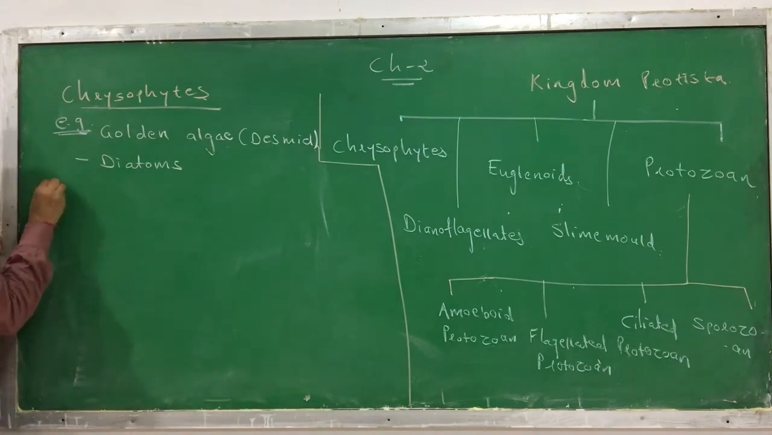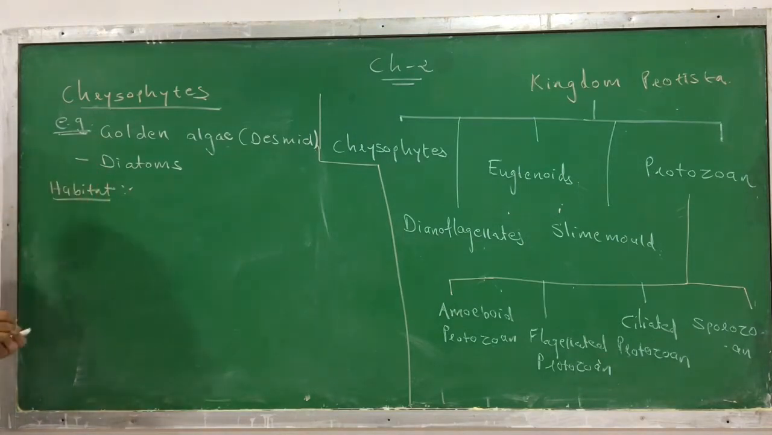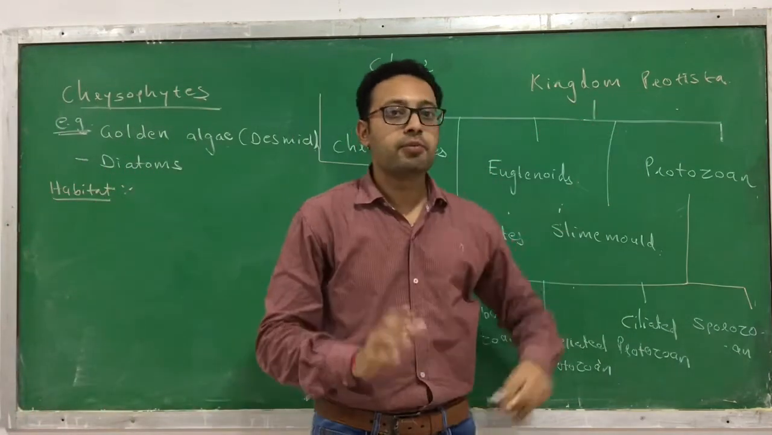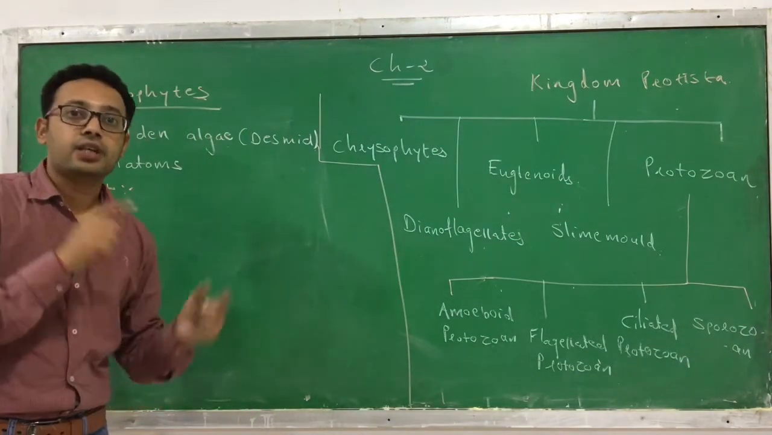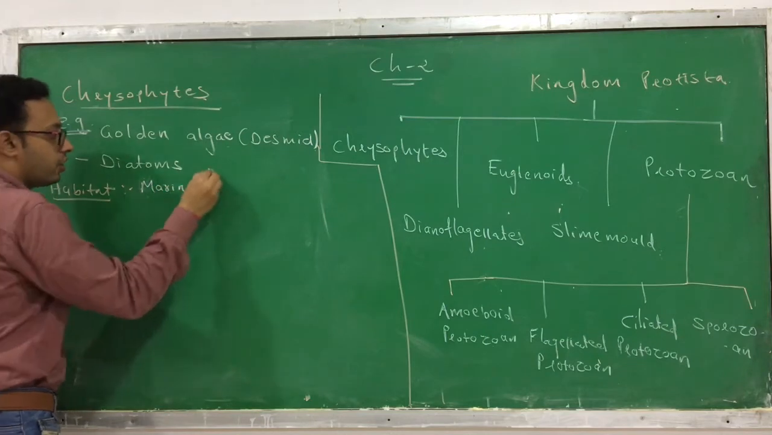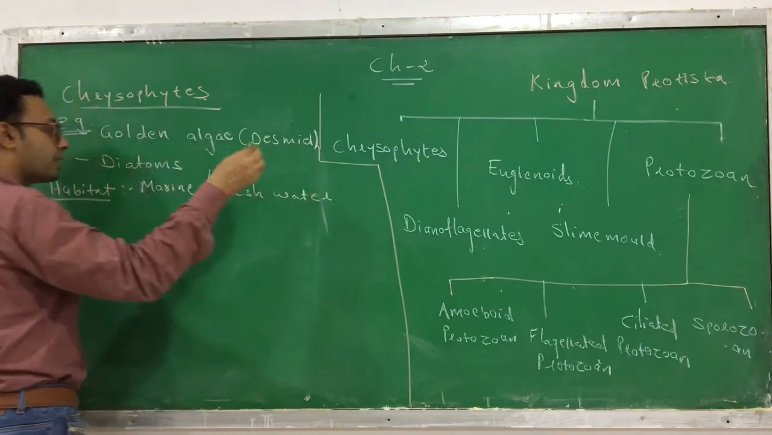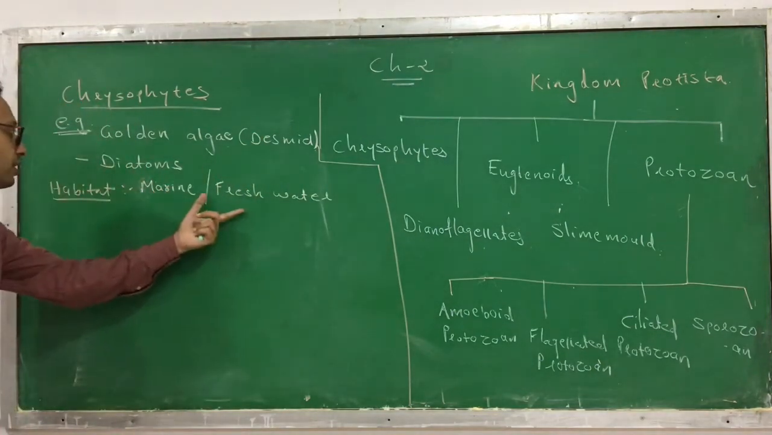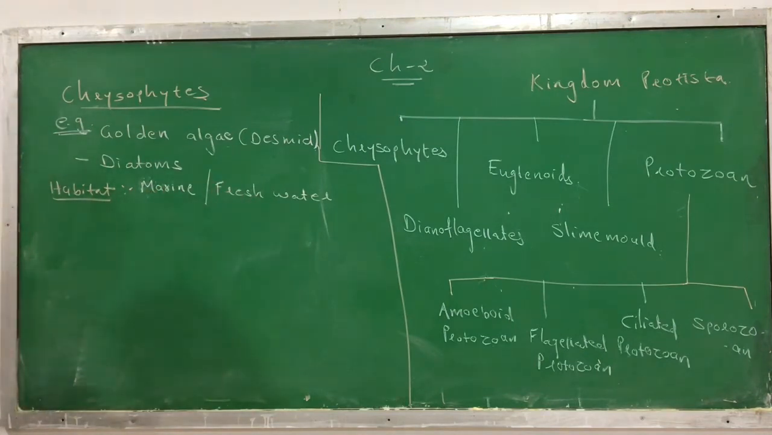Now, if you see their habitat, meaning where they are living, they are aquatic, and in aquatic they can be found in both kinds of water. You know the basic characteristic of Protista: they are aquatic in nature, meaning they can be found in water. But in which kind of water, that we have to write. So here the habitat is marine, or it may be fresh water. In both kinds of water you can find these chrysophytes. A few of them are marine and they can also live in fresh water.